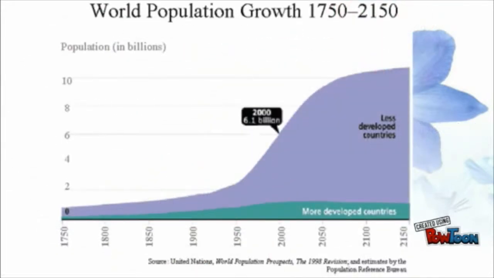After millions of years of extremely slow growth, the human population indeed grew explosively, doubling again and again. 1 billion people were added between 1960 and 1975. Another billion were added between 1975 and 1987.